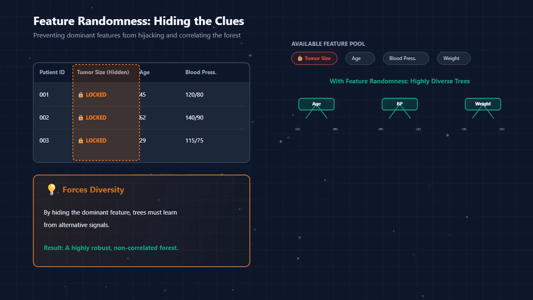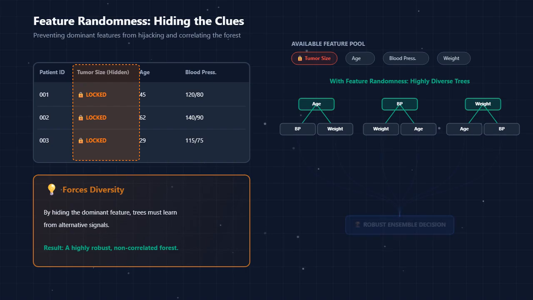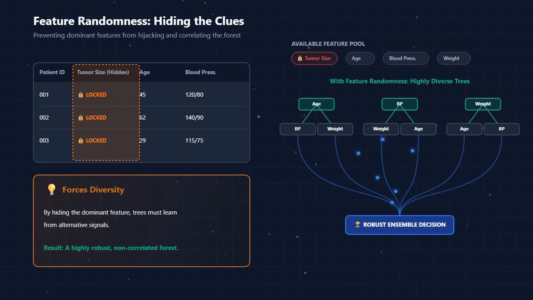When a tree is deciding how to split a node, it is not allowed to look at all the features. Instead, the algorithm randomly selects a small subset of features. For example, if you have 10 features, the tree might only be allowed to choose between 3 randomly selected features at that specific split. This forces the trees to dig deeper and discover hidden patterns in the weaker features, creating a highly diverse and robust forest.